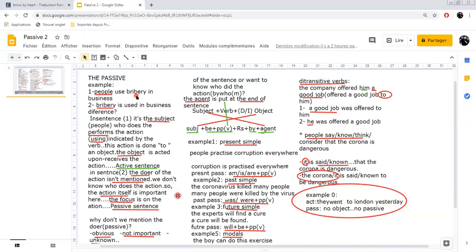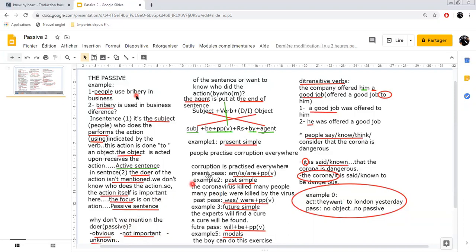Then you may ask, why don't we mention the doer in the passive? We don't mention it for many reasons. For instance, I give you some. Number one, maybe it is obvious. Everybody knows who does that, so we don't want to mention it. Or it is not important for the author to mention the doer of the action. Or it is unknown, of course. We don't know who.